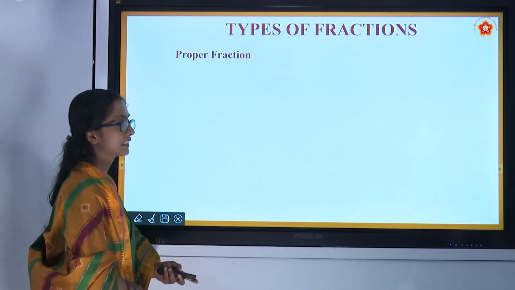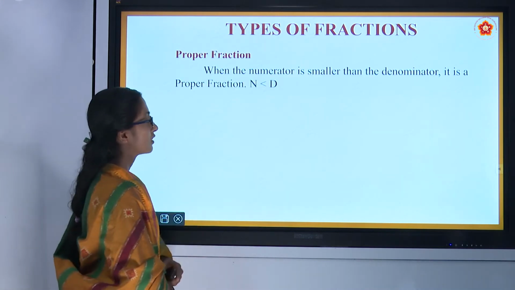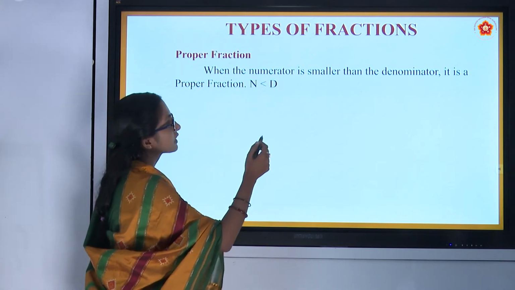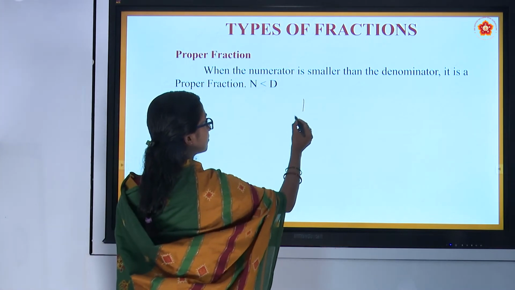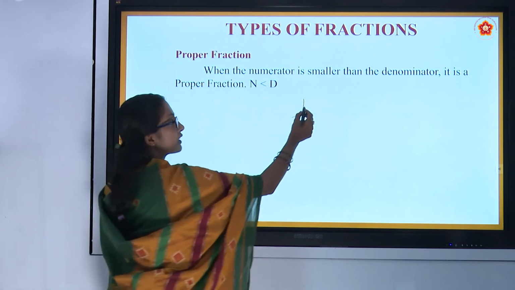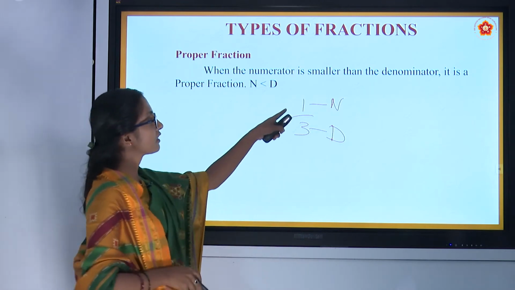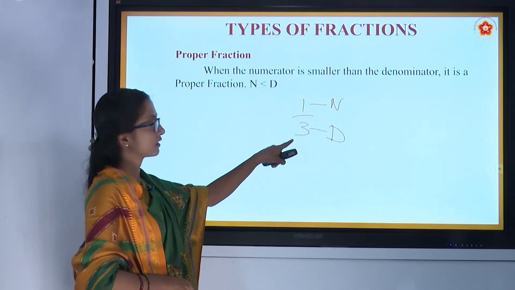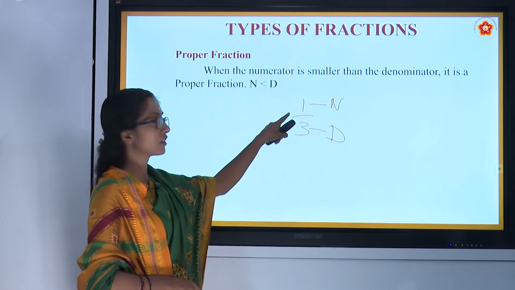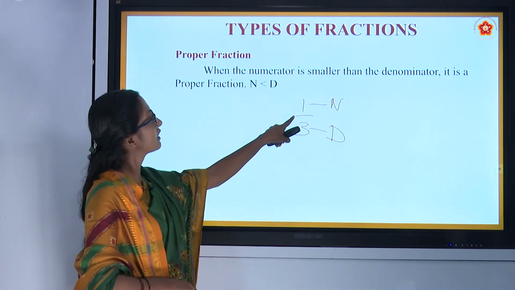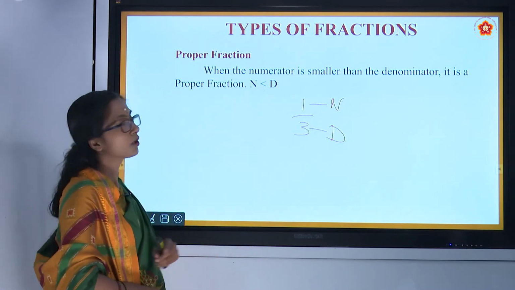Let's see types of fraction. The first type of fraction is the proper fraction. When the numerator is smaller than the denominator, it is a proper fraction. If it is 1 by 3, here 1 is the numerator and 3 is the denominator. Numerator 1 is lesser than 3. If the numerator is lesser than the denominator, it is said to be a proper fraction.